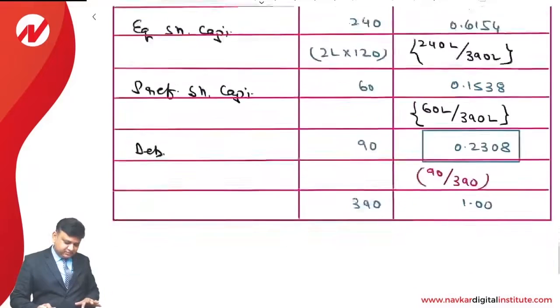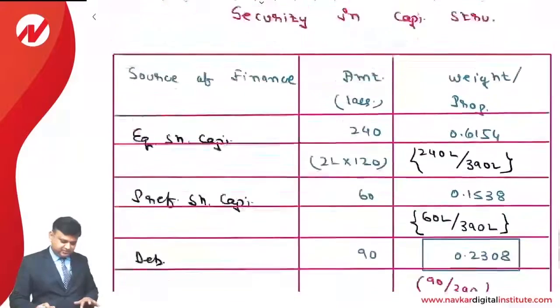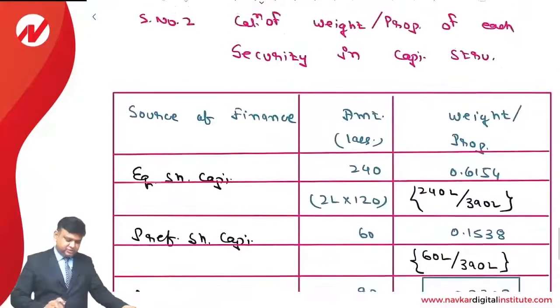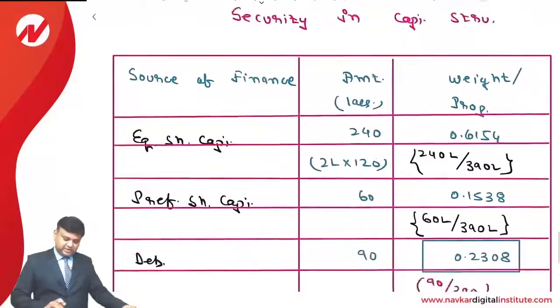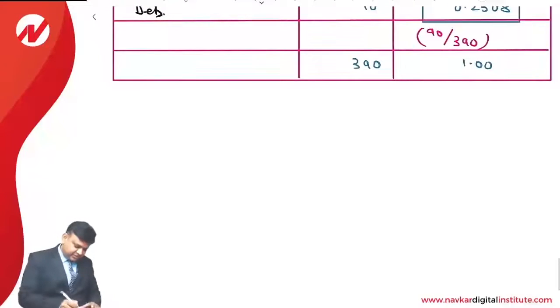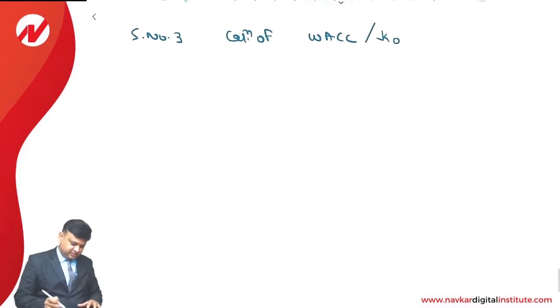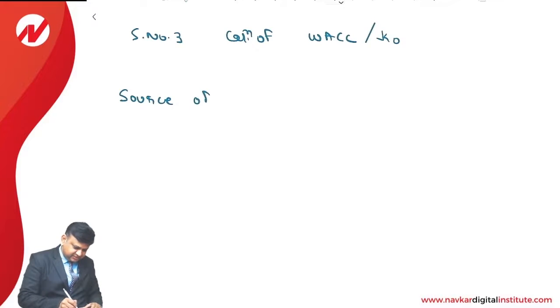Next will be calculation of the weighted average cost of capital. See, the cost of capital for the individual source of finance is calculated by us. Proportion in which we raise the funds is also calculated by us. So step number 3, calculation of weighted average cost of capital, or it is given a name as overall cost of capital. Again, column number 1 is source of finance.